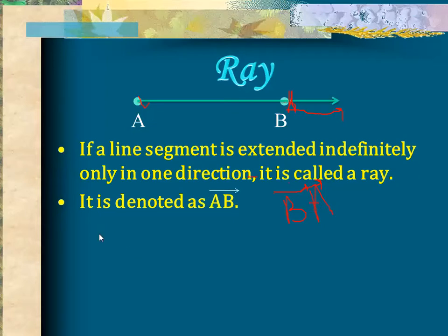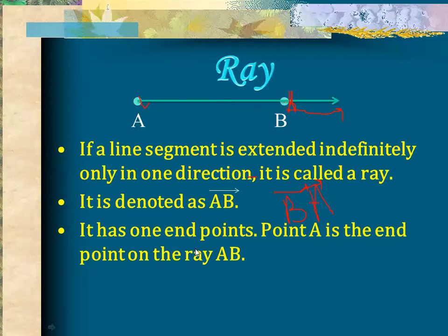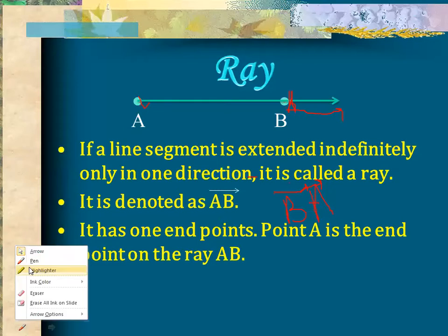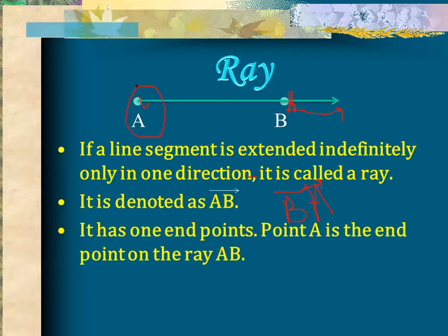A ray has only one endpoint, and point A is the endpoint of the ray AB. Why is B not the endpoint? Because it is extending indefinitely in this direction. That's why B is not the endpoint; your endpoint A is here. Just like the line, the ray is also immeasurable, meaning you cannot measure a ray. Why can you not measure it? Because you will never know where it will end.